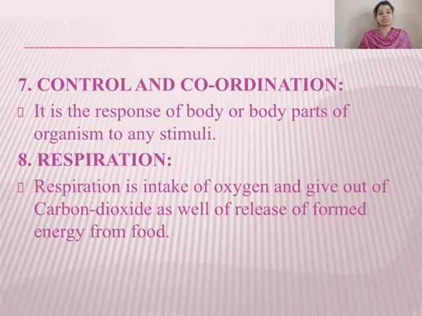Now the seventh life process is control and coordination. Control and coordination is a process which helps the living organism to receive information from the surroundings and to act accordingly. In other terms, it helps the human body or a part of the body to respond to a stimulus. For example, if you touch a hot object, you quickly move your hand away from it. This is what is termed as control and coordination.